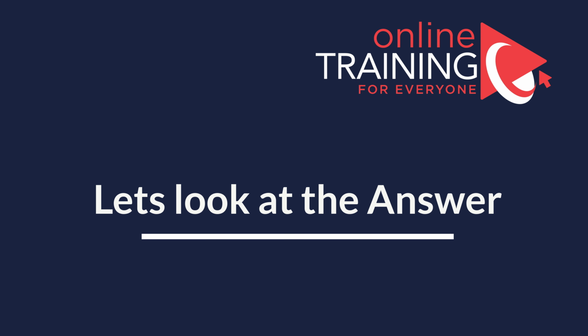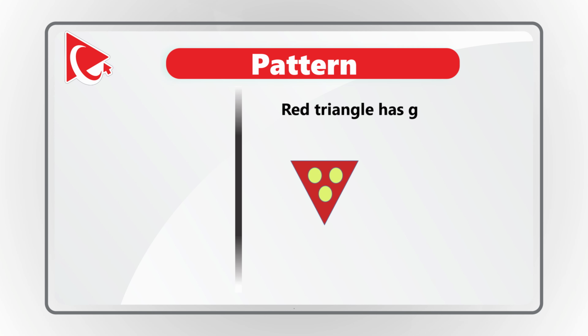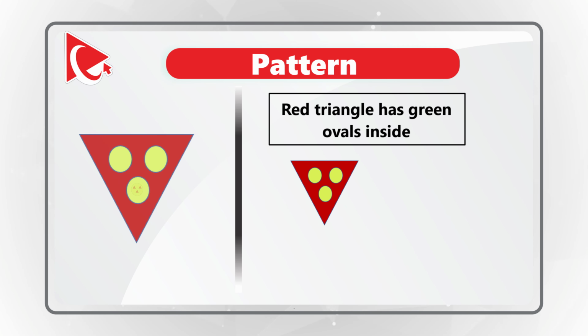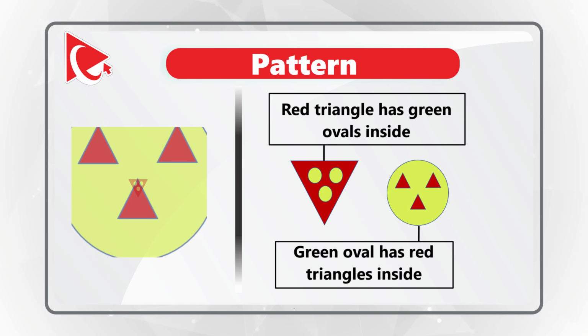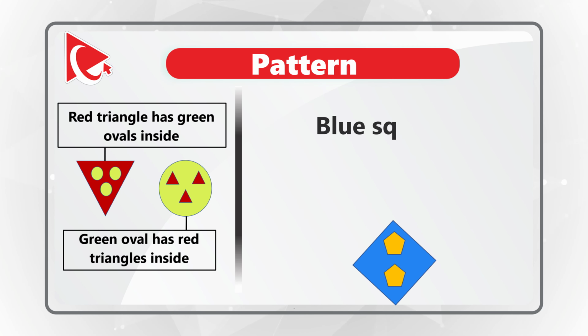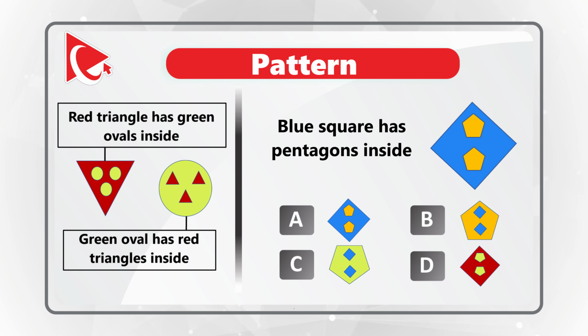To determine the correct answer in this case, and in a lot of other cases, you need to look for patterns. And the pattern in this particular case is that to build the relationship, inside shapes become outside shapes, preserving the inside to outside shapes ratio. If you look closely at the relationship presented in this question, you see that the red triangle has green ovals inside, and it has a relationship to a green oval that has red triangles inside. Knowing this, we need to determine the relationship of the blue square that has pentagons inside to one of 4 shapes presented in possible answers. Do you see it now?